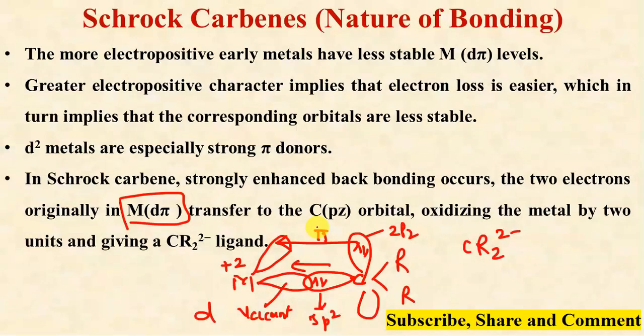In this case we consider the oxidation of the metal, and the metals easily oxidized are those with d2 electronic configuration, because after losing 2 electrons they attain the nearest noble gas configuration, and they are more susceptible to forming Schrock type carbenes.